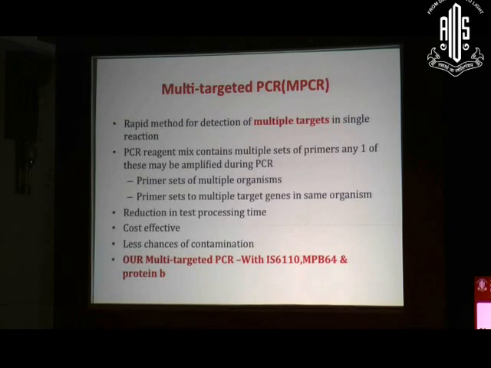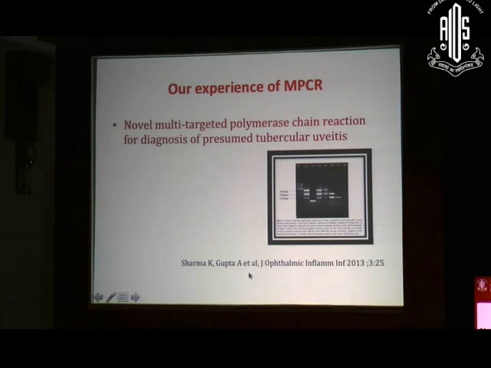So how to enhance the sensitivity of a diagnostic test? We have designed a multi-targeted PCR in which we are using 3 targets for the diagnosis of Mycobacterium tuberculosis: the multiple copy insertion sequence, because of its multiple copies, MPB64, and protein B. Why have we chosen these targets? Because in our previous experience, when we evaluated these 2 targets in other extrapulmonary conditions, which is also published, they showed a very high sensitivity. So we combined all the 3 targets together and developed this multi-targeted PCR.